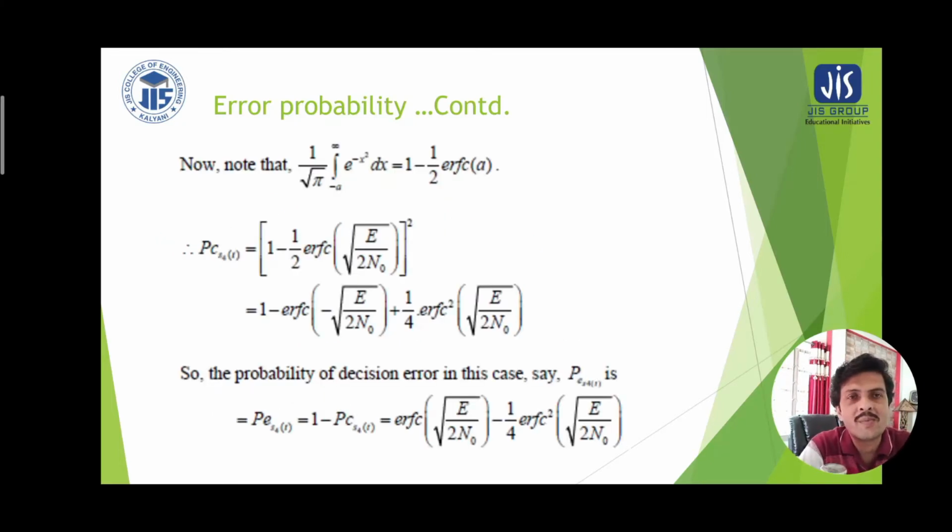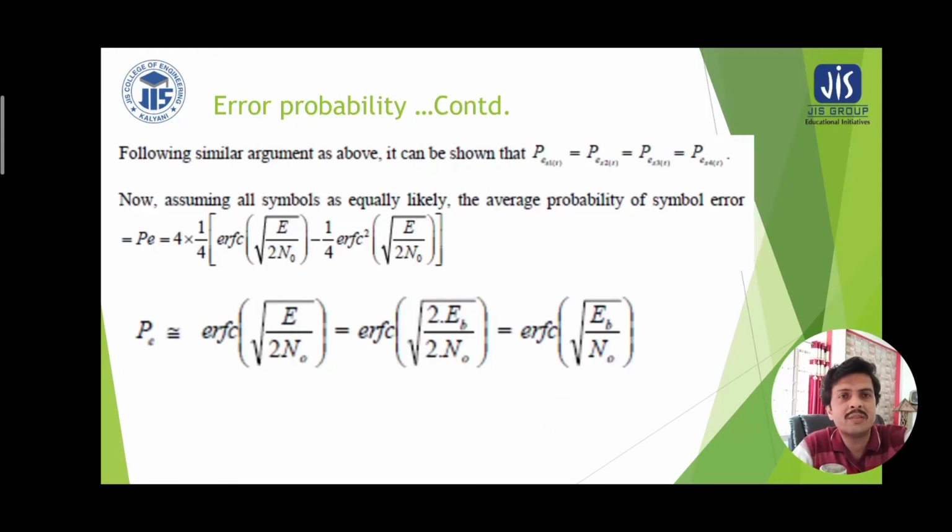Now the error function has been defined at the top, and finally we got the correct reception, and here the ERFC function is a very small value. So if we take the square, then we can neglect this part, and finally we can write the probability of error as 1 minus the probability of correct reception, which has a very small expression shown here, ERFC of square root Eb by N0. Eb is the bit energy and N0 is the power spectral density of the white Gaussian noise. So the probability of error is the error function of square root Eb divided by N0.